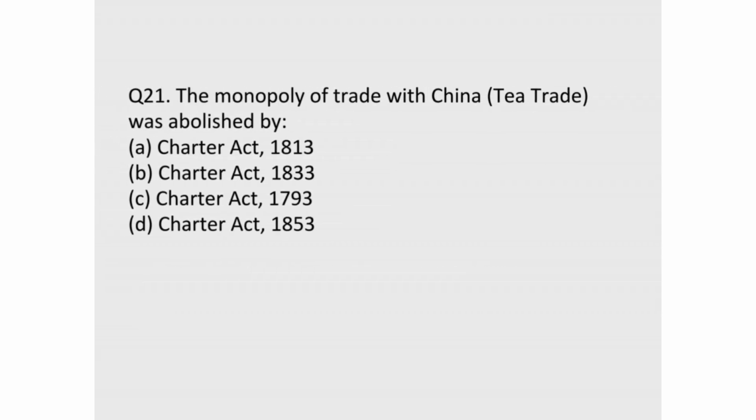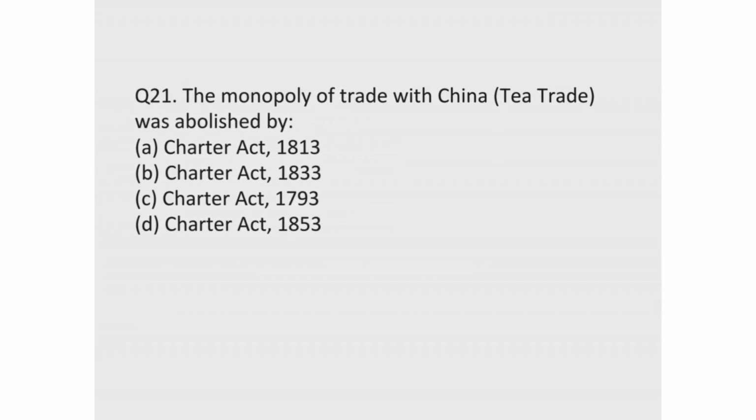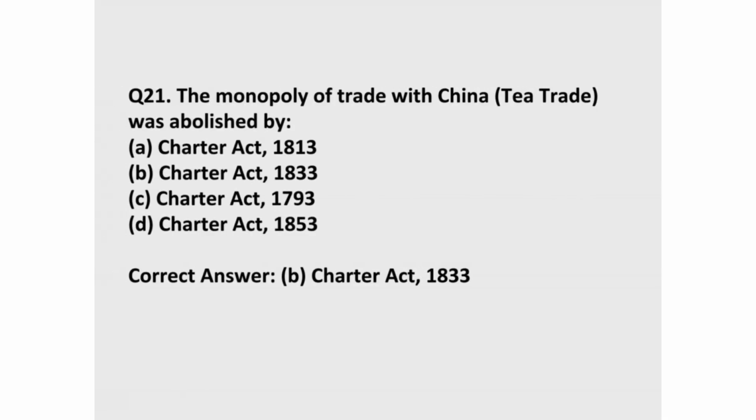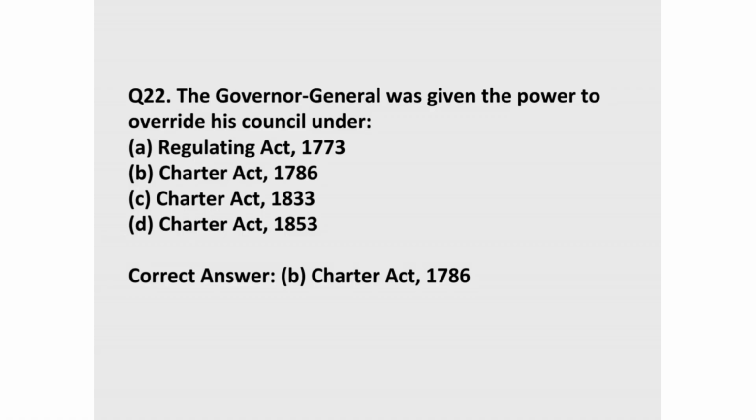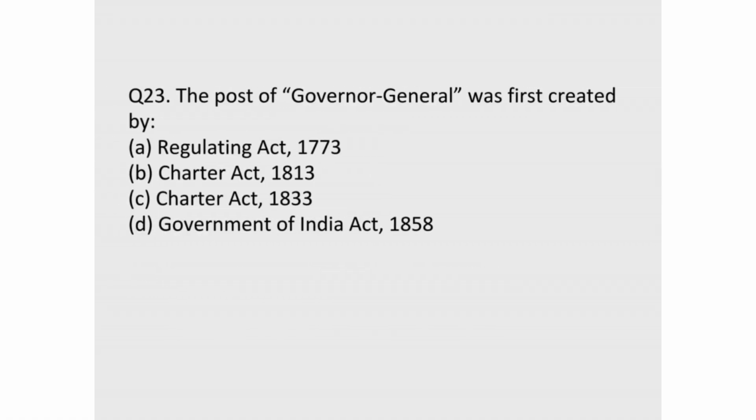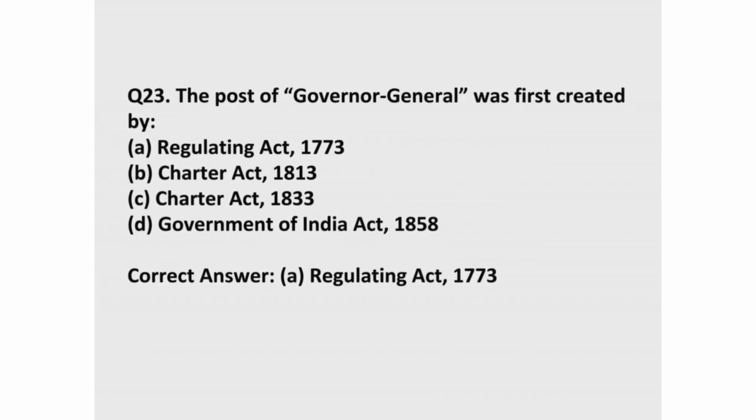21. The monopoly of trade with China, tea trade, was abolished by. Correct answer, B. Charter Act, 1833. 22. The Governor-General was given the power to override his council under. Correct answer, B. Charter Act, 1786. 23. The post of Governor-General was first created by. Correct answer, A. Regulating Act, 1773.